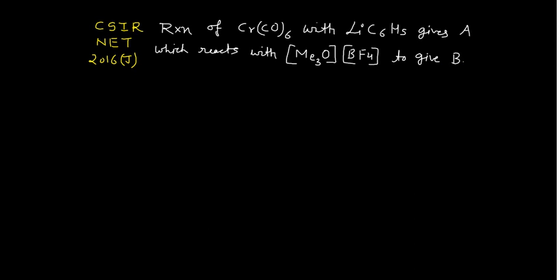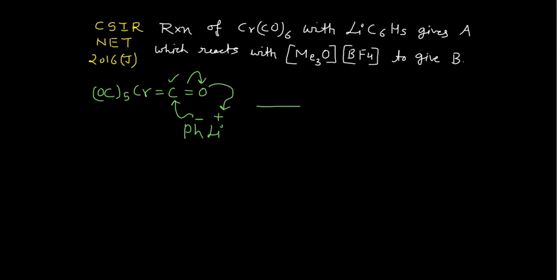Say you are having CO 5 times, chromium, double bond, it should be carbon, this should be carbon. Okay, you can write carbon here, this is double bond oxygen. Okay, and you are having what? Phenyl lithium. So I'm writing Ph for this one. You know, this is positively charged, this is negatively charged, and this carbon is actually electrophilic, so it can actually grab the electrons. So this will attack over there, there is no problem in that, and this will shift here, and this electron will grab this lithium.